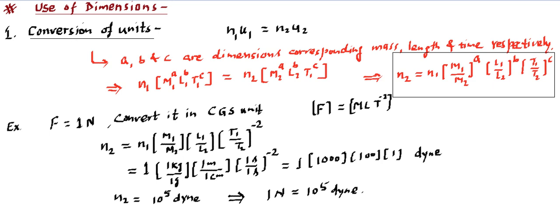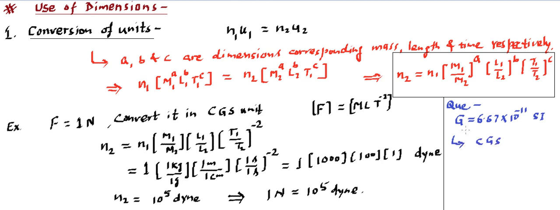Fine, so this is an example for this particular use of dimensions. A small question for you to solve is here. Using this conversion of unit concept, let's talk about this G value, capital G, the universal gravitation constant. You know this value is 6.67 into 10 raised to power minus 11 in SI unit, and I'm asking you to convert it into CGS unit.